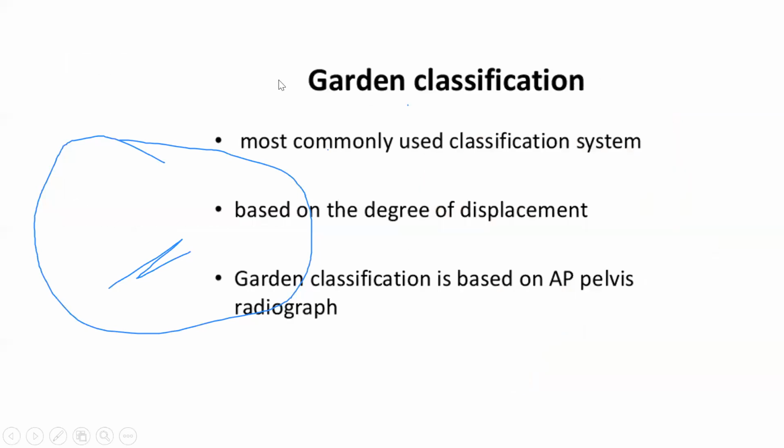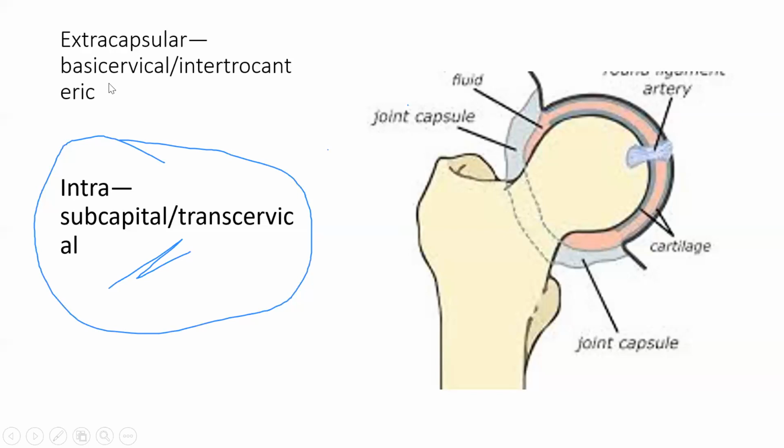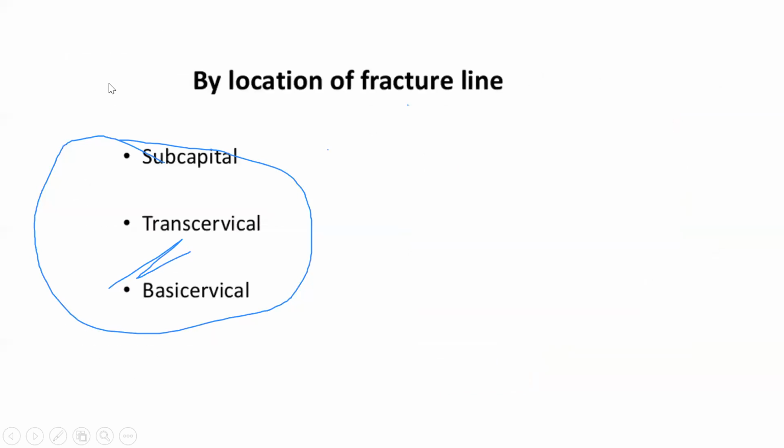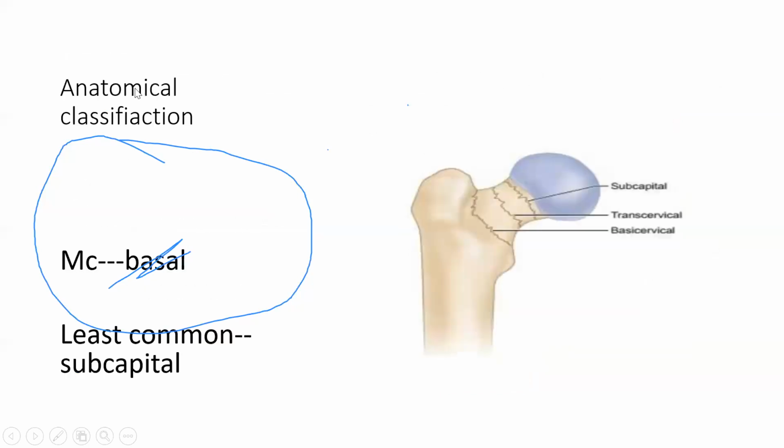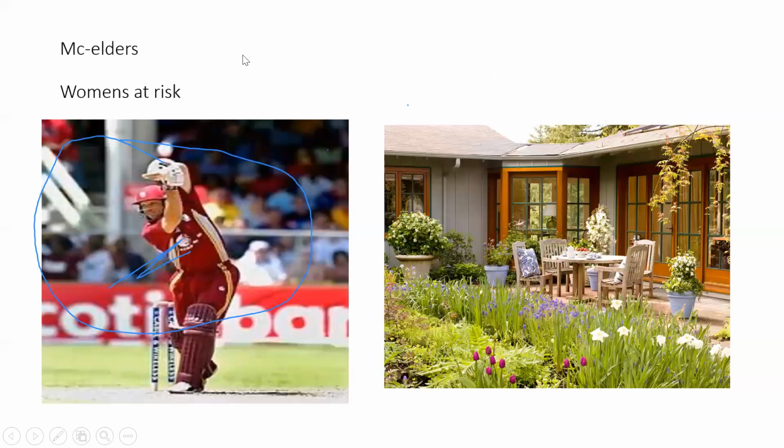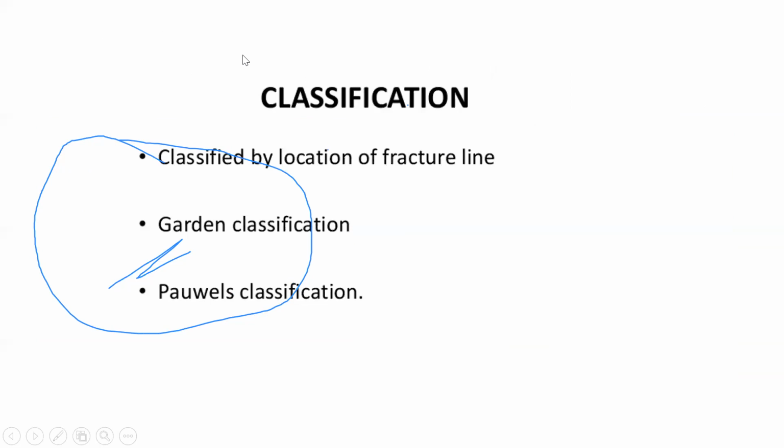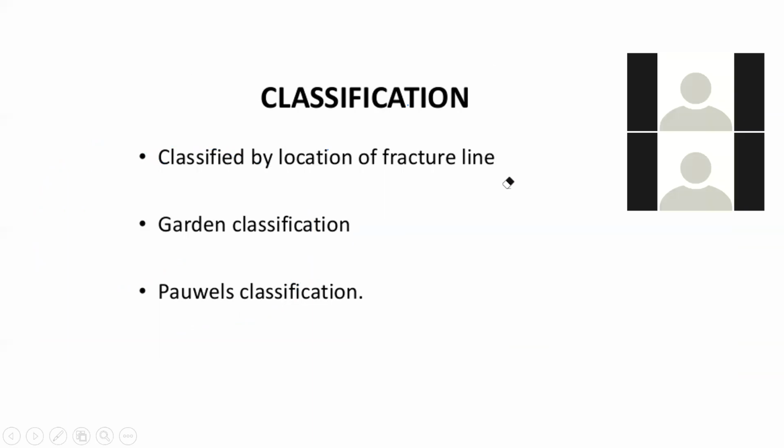There is another classification, known as the Garden classification. In the femur we are still dealing with femur neck fracture. In femur neck fracture there are three types of classification. One is the location of the fracture line, where we got subcapital and the other three. The second is the Garden classification and one is Pauwels classification. So just remember two things.